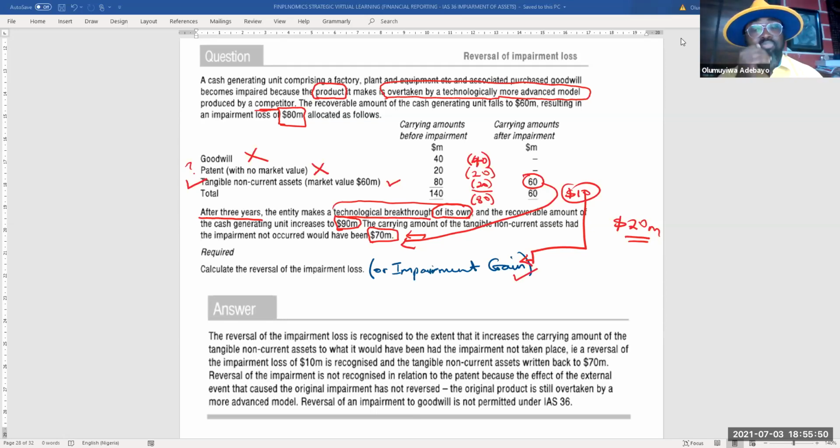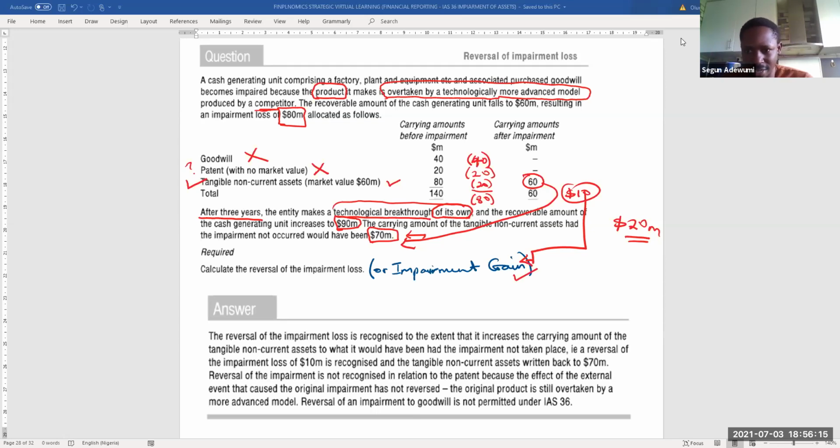You know the reason why it's not permitted. Can you reiterate that reason? Okay, the reason why reversal of impairment of goodwill is not permitted under IAS 36 is simply because the goodwill that is allowed to be recognized in the financial statement must be a purchased goodwill that arises from business combination.